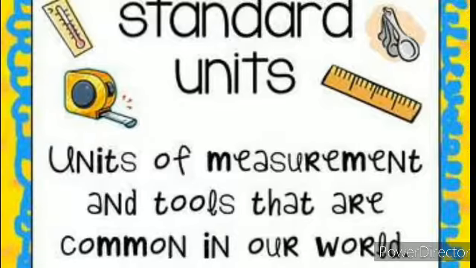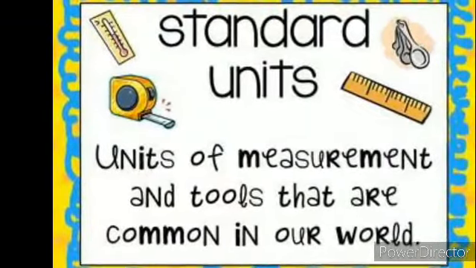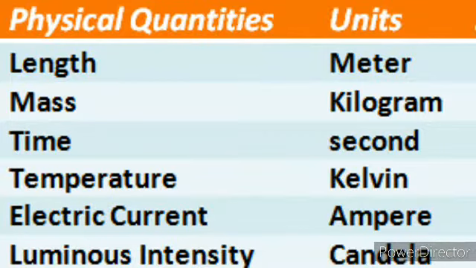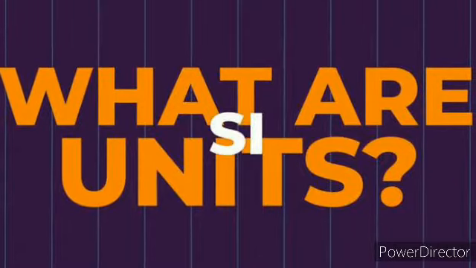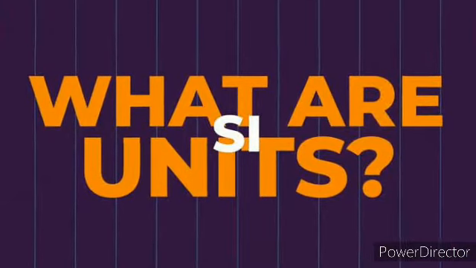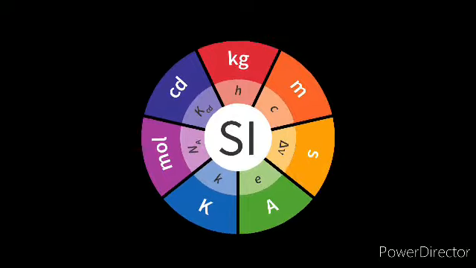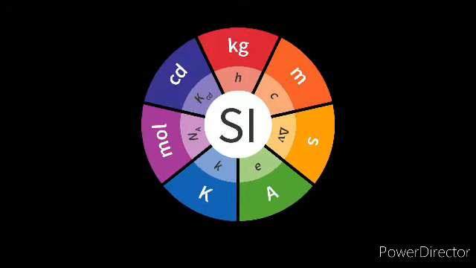These standard units are universally equal, and if we talk about it, length is measured in meter, mass in kilogram, time in second, and temperature in Kelvin. Okay, so the SI system also specifies units for electric current, brightness of light, etc. The SI system is used uniformly all over the world for all scientific work.